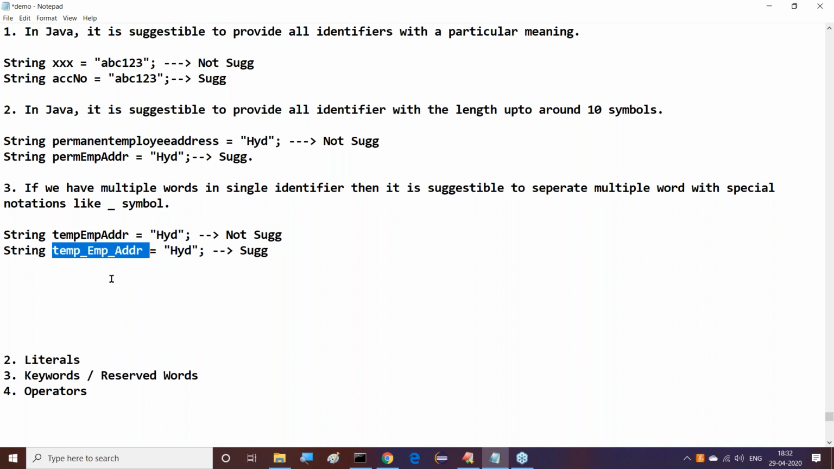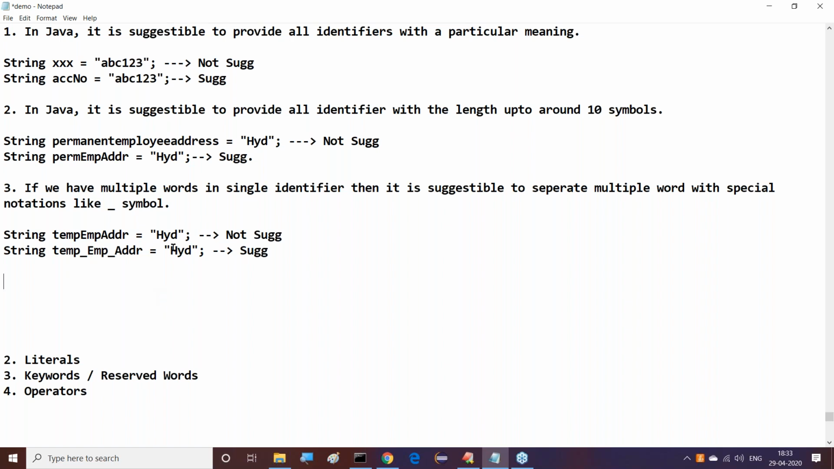But the actual suggestible thing is temp_emp_addr as the identifier. Guys, are all of you getting my point now? Have you understood what exactly I'm saying? These are suggestions only. If you use the second one, that will be better. Listen clearly.